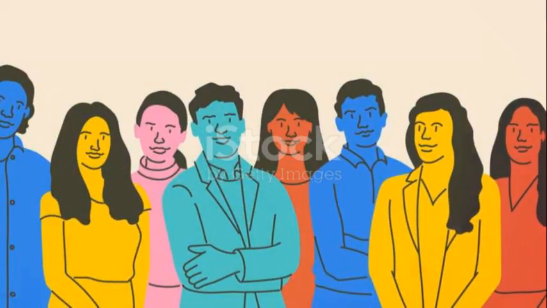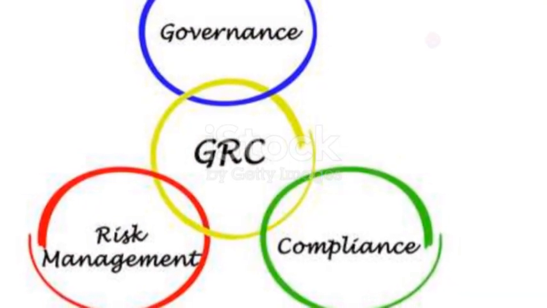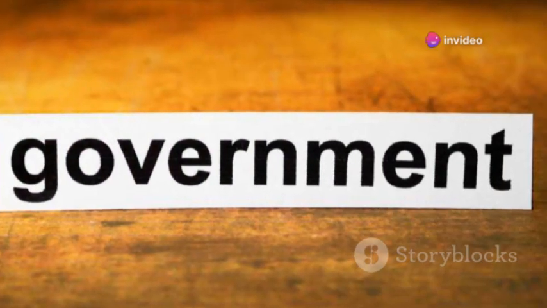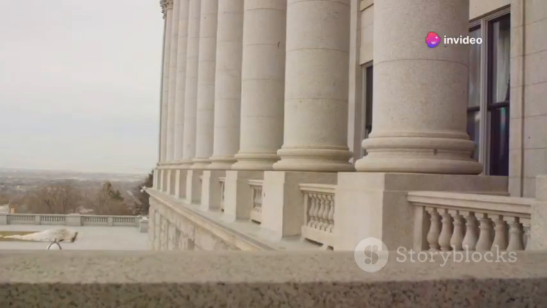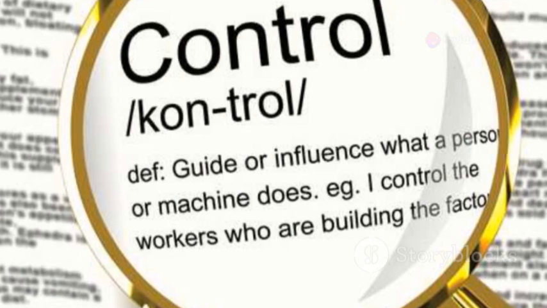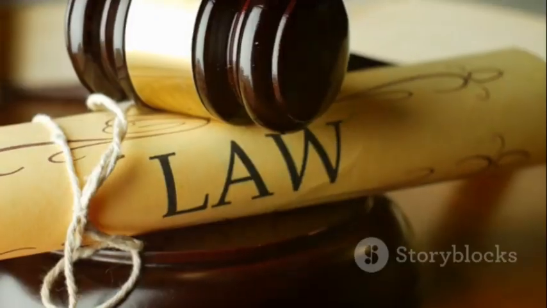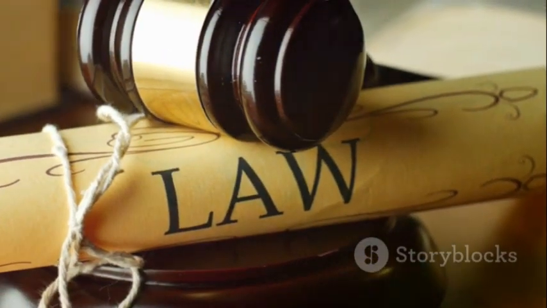Section 10, Conclusion. The path to effective governance. In conclusion, understanding the difference between government and rule is important. Government is about structure and institutions. Rule is about the exercise of power. Justice and balance are crucial for effective governance.